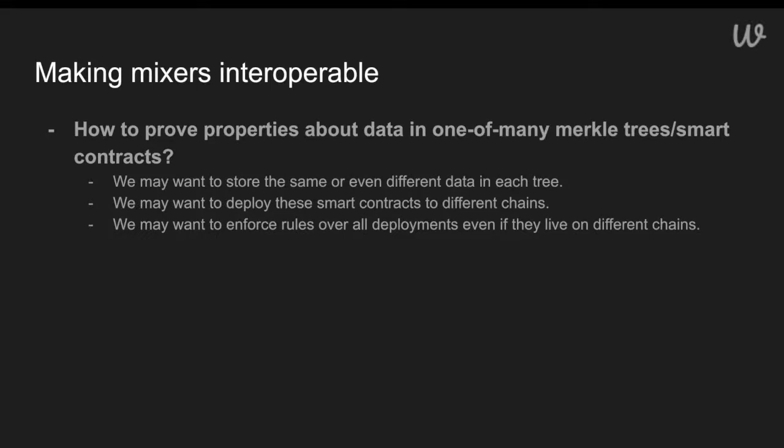And so with that introduction to mixers, we can talk about building bridges out of this same mechanism by generalizing one part of our protocol. So when we talk about making mixers interoperable, we're asking the following question: how do we prove properties about data in one of many Merkle trees, or the smart contracts that they live on? We may want to store the same or even different data in different trees. We may deploy these smart contracts to different chains, and we may enforce different rules over these deployments for the different communities that might be using them.